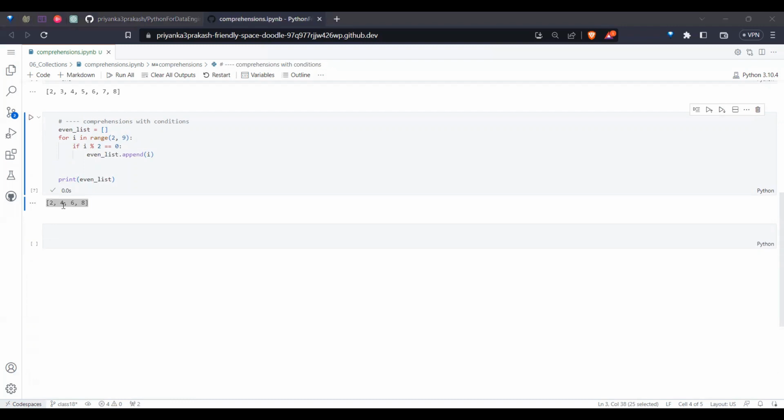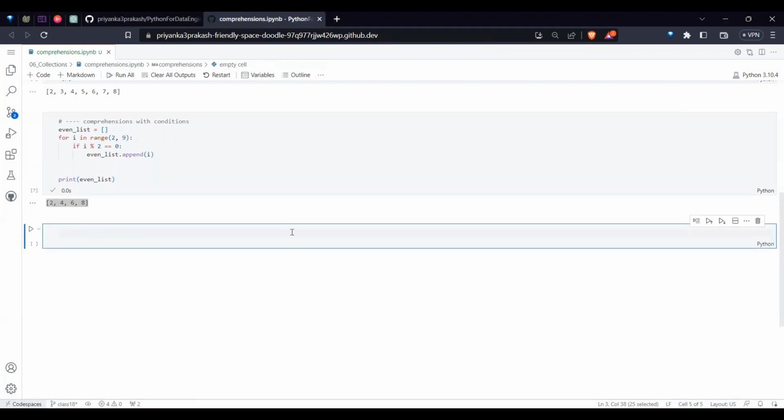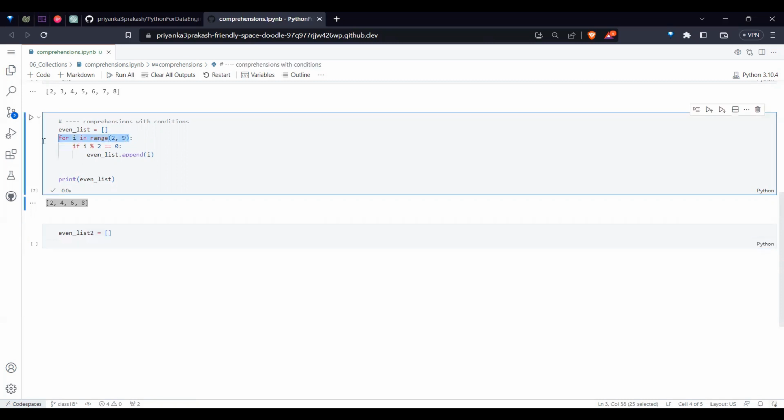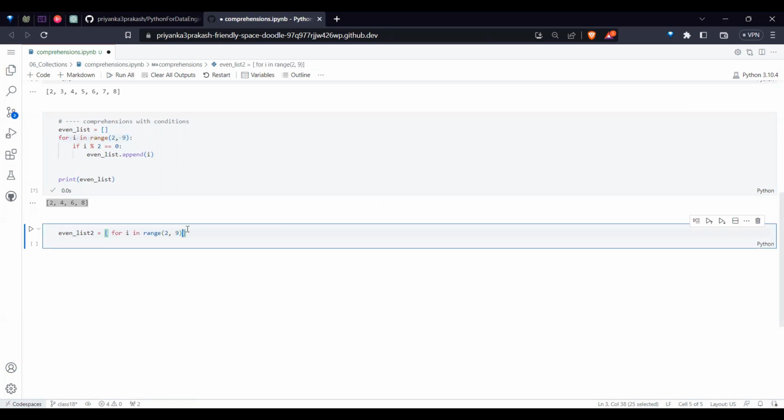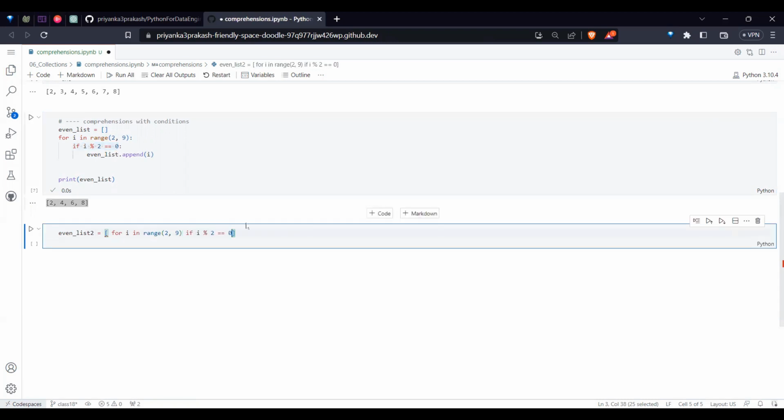Fine. If I want to create another such even list, I want to show the result in a list comprehension. Whatever for loop is there, write that for loop as it is. After that for loop, we have an if condition. Write that condition also as it is.